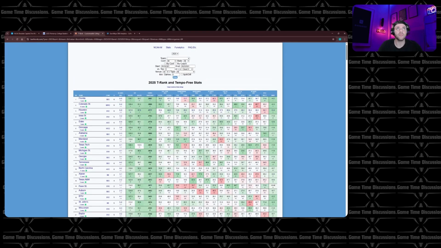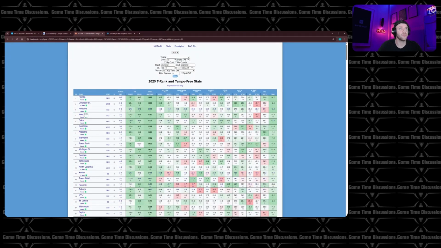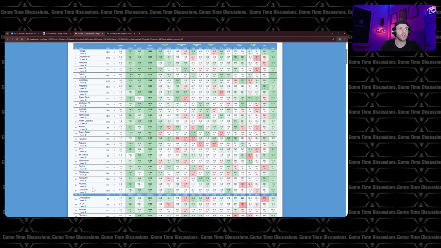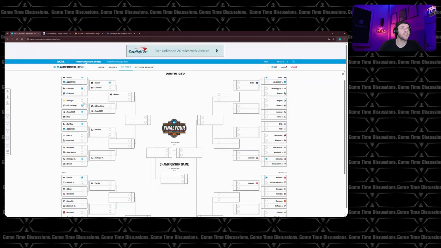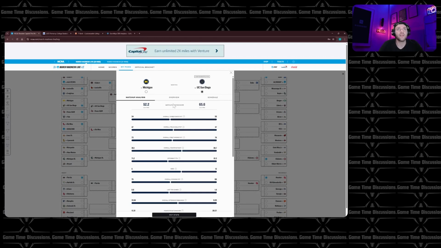Now, I don't think we need to limit ourselves this much because some teams have injuries. I think they're sitting guys when they know they're going to make the tournament. They don't worry about the conference tournament the last couple games, that kind of thing. It is fun though when you see teams like Colorado State shoot up to 2nd place, Xavier in 14th, North Carolina in 13th. These low seeds get moved up because of it. All that to be said, even with Auburn being in 17th, even with them struggling, Louisville in 5-1, they're still much higher rated on the metric. So Michigan, UC San Diego, again, you're going to have this big disparity, and it's mainly due to just their competition levels.